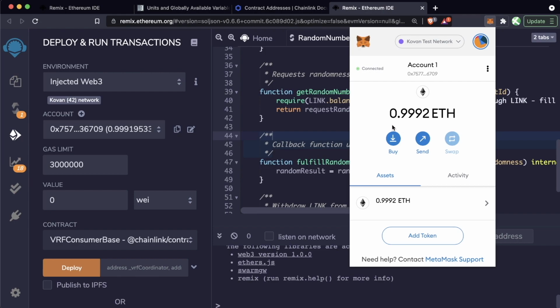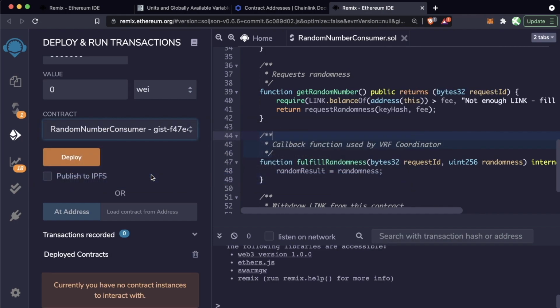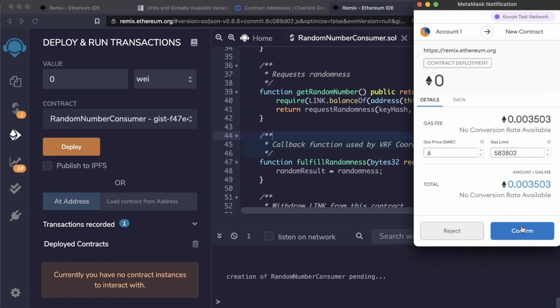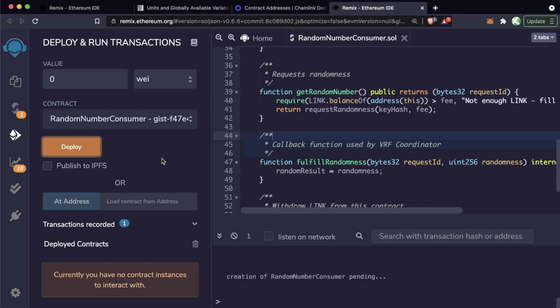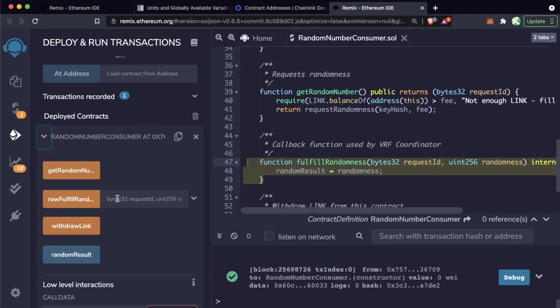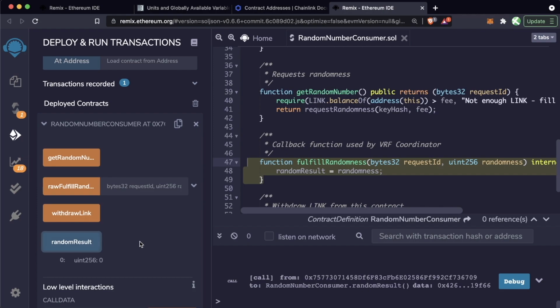We're going to make sure we're on the Kovan test network, and we're going to deploy our random number consumer gist here. Let's go ahead and hit deploy. MetaMask pops up. We're going to go ahead and confirm. I didn't explain this fulfill randomness function intentionally. You'll see why in a second. And great, our random number consumer comes up. Let's check what our random result is right now. It's obviously 0 because we haven't got a random number.